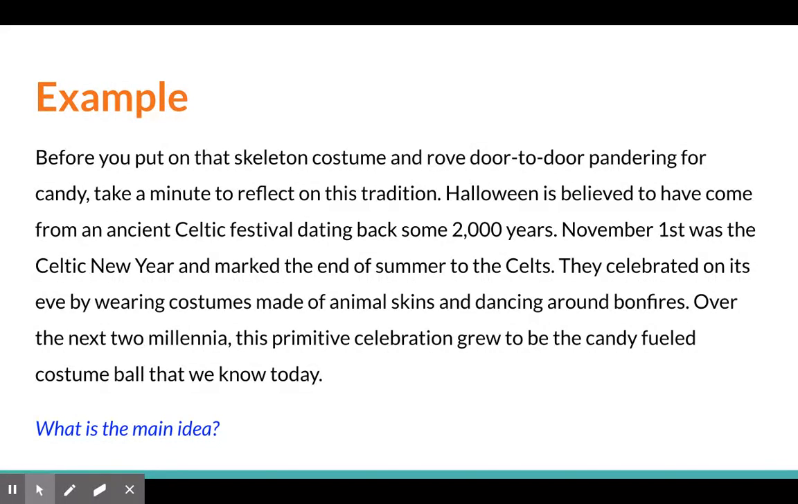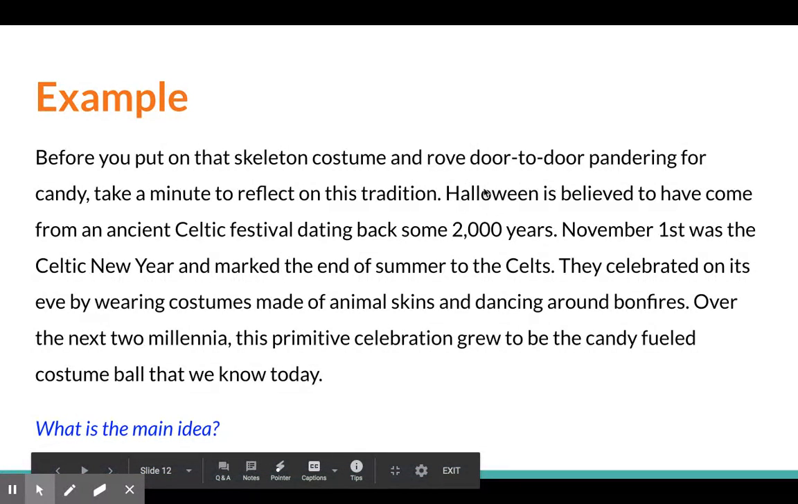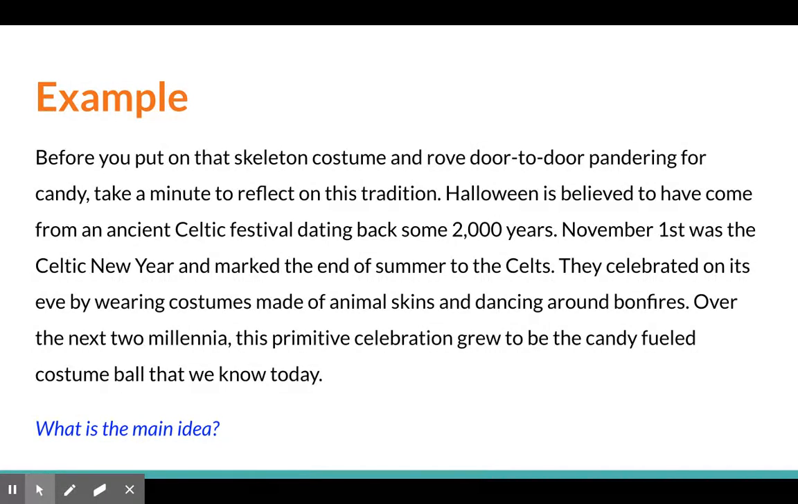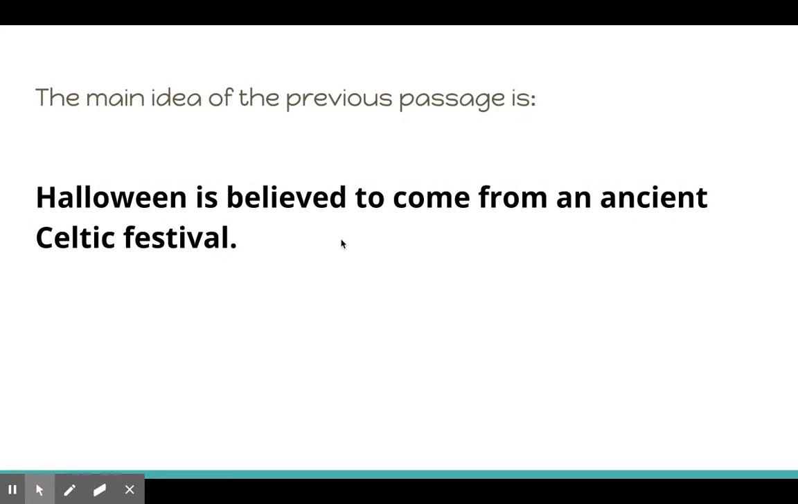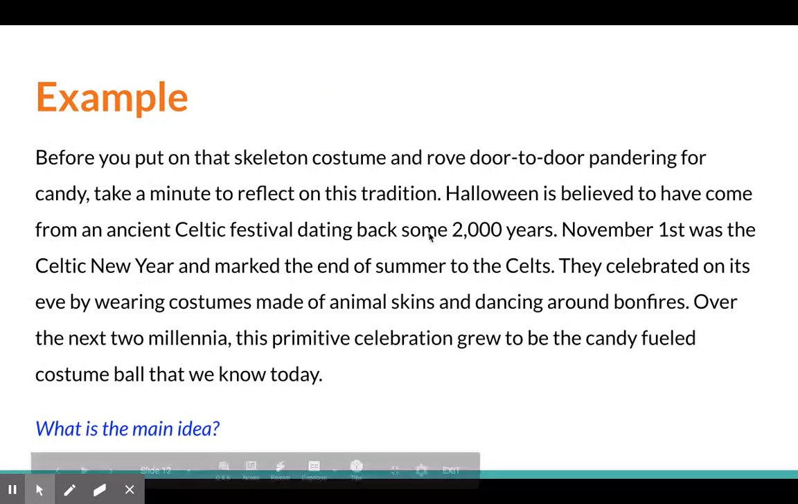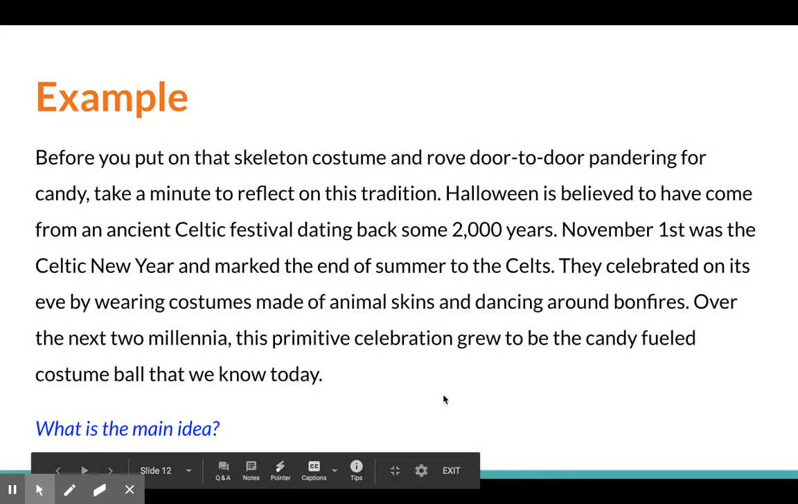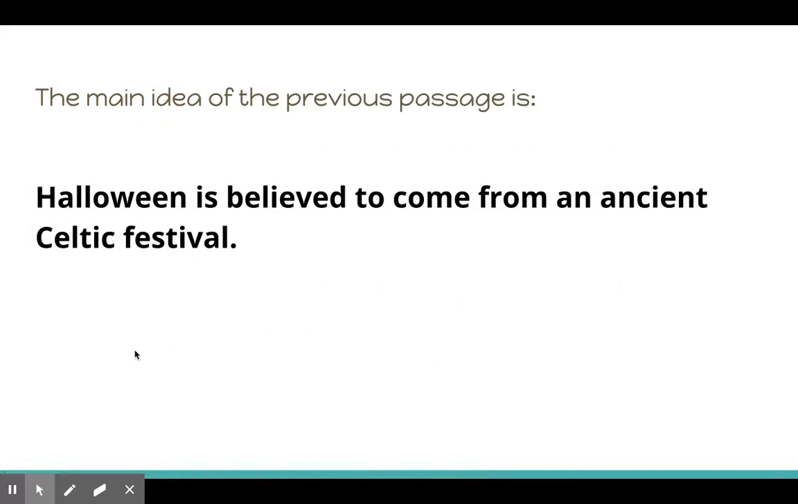Okay, well, like I said, the first step is always determine the topic. Well, the topic is talking about Halloween, but what is the author really saying about Halloween? So I want you to think, what would you say is the main idea? Now, if you're saying, what did the author tell you about Halloween? Well, every sentence is again talking about this Celtic festival. So that's probably going to be your main idea. Halloween is believed to come from an ancient Celtic festival. And you can see that all of these other sentences are telling you what happened in this Celtic festival to then relate back to how that went to Halloween.